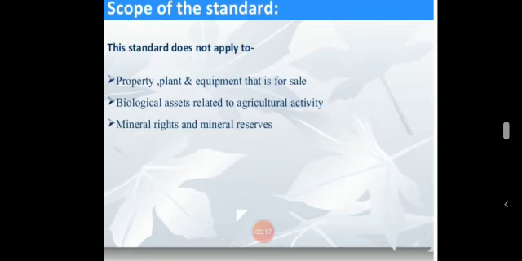This standard does not apply to property, plant and equipment that is held for sale, biological assets related to agricultural activity, and mineral rights and mineral reserves.